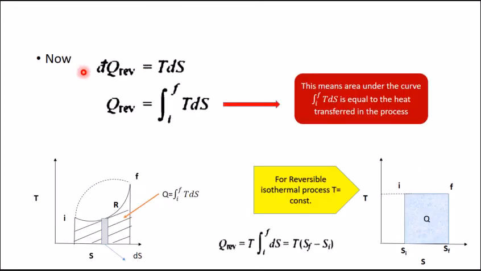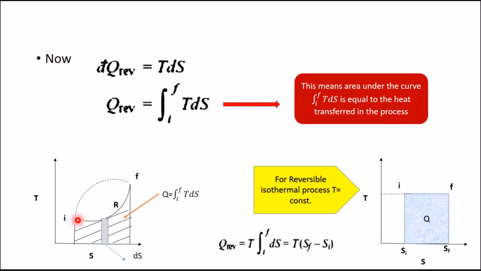So we get the equation dq reversible by T equal to ds. By taking T to this side, dq reversible is equal to T ds. If we integrate both sides, we get Q reversible, that is Q total, equal to integration I to F T ds. This equation means that the area under the curve on the TS plot, integration I to F T ds, is equal to the heat transfer in that reversible process.